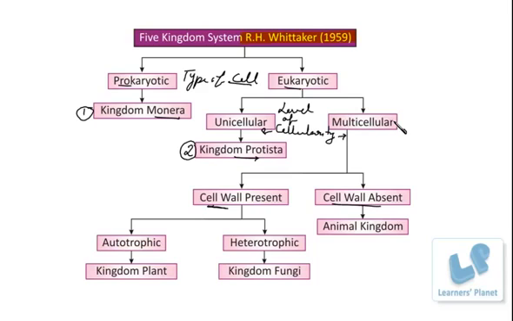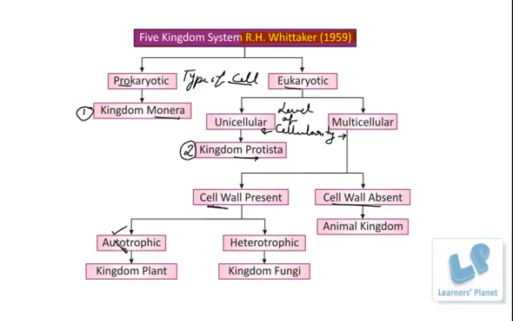the multicellular organisms. Now, among these, if the cell wall is absent, then there is the next kingdom. And if the cell wall is present, then of course it is further subdivided on the basis of its mode of nutrition. So if the multicellular organisms have a cell wall and they are autotrophic, you understand what autotrophic is? It means the property by which the organisms can synthesize their own food.